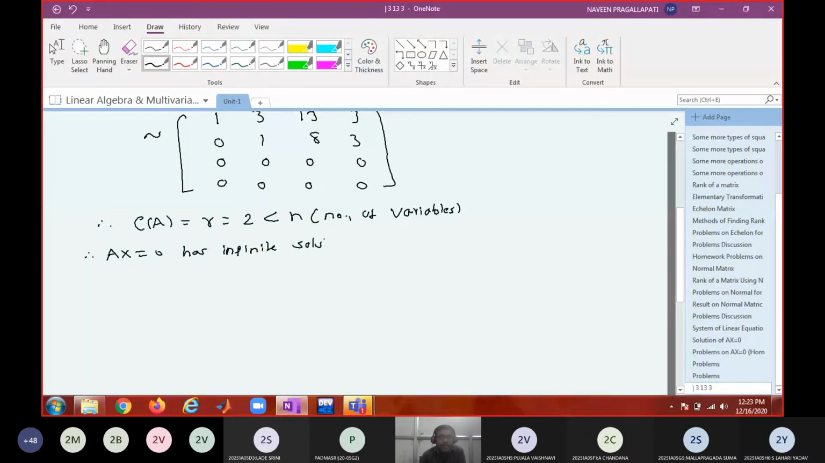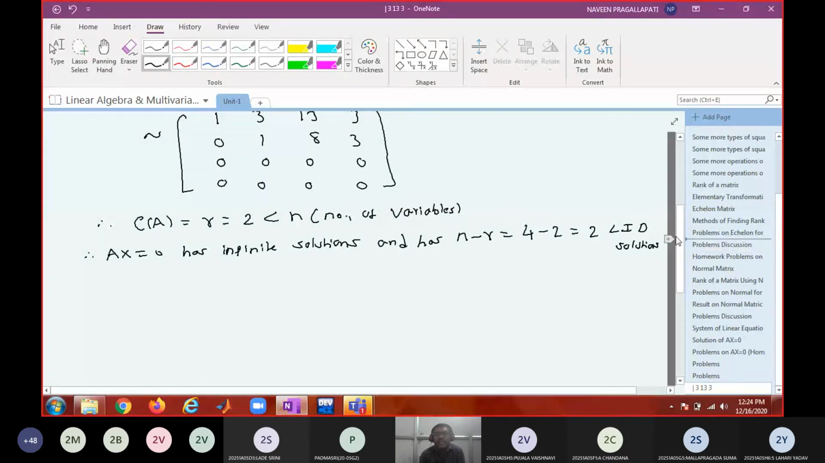Infinite solutions. I mean non-independent solutions. And how many independent solutions? N minus r, what is n here? 4 minus 2 equal to 2. LID means linearly independent solutions.